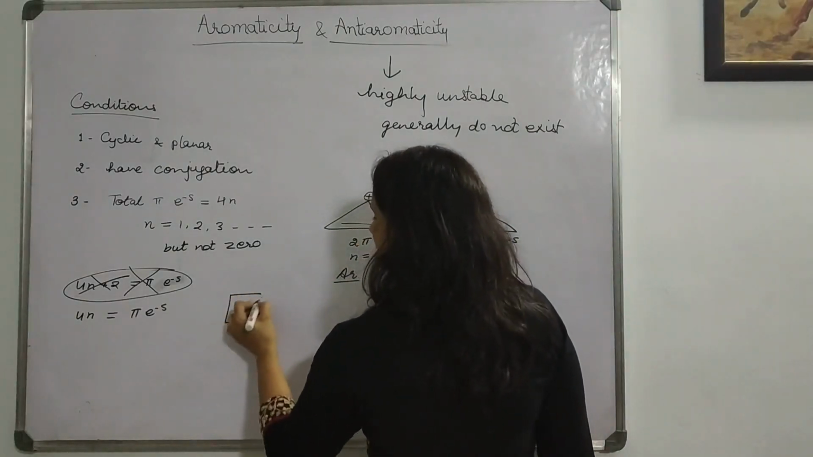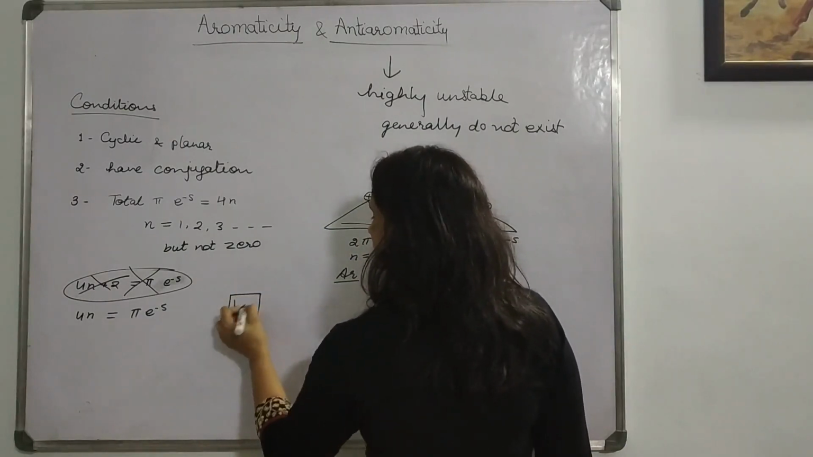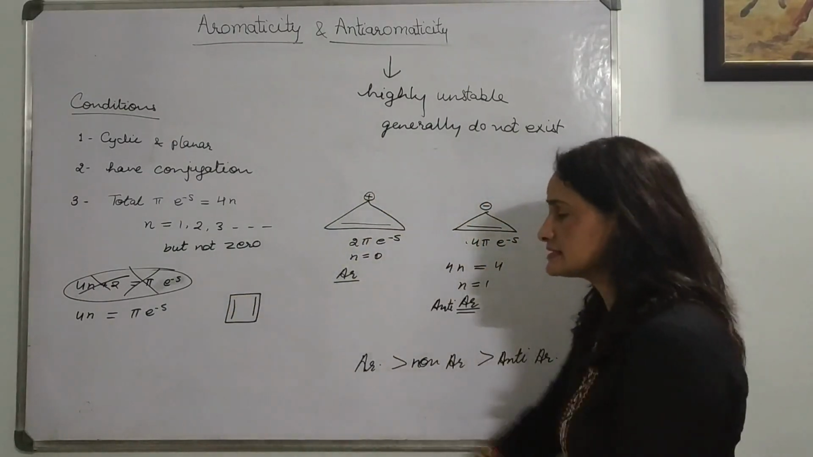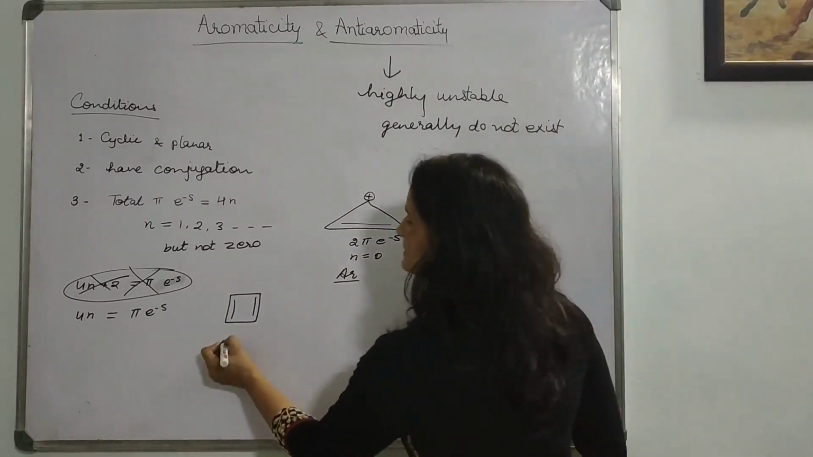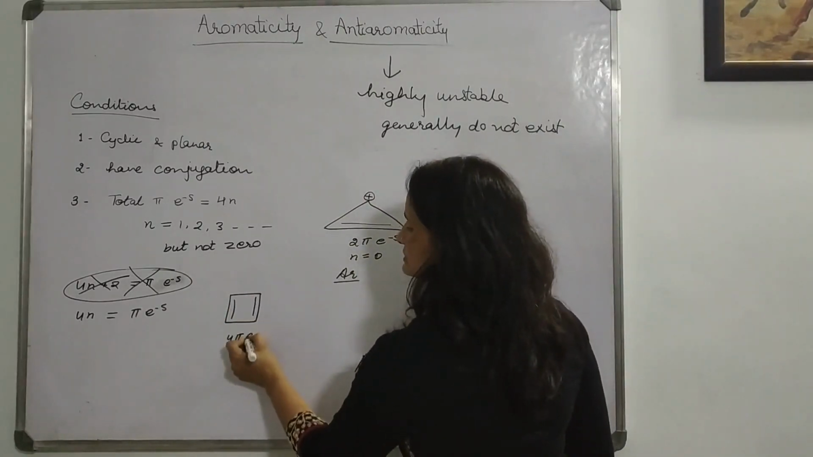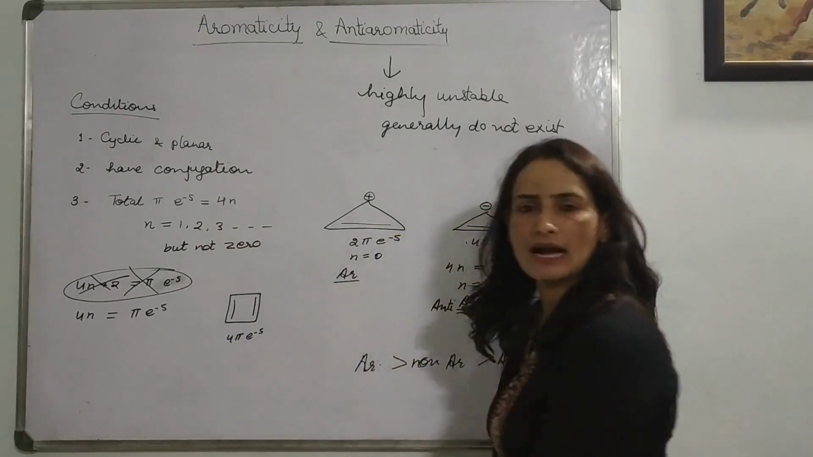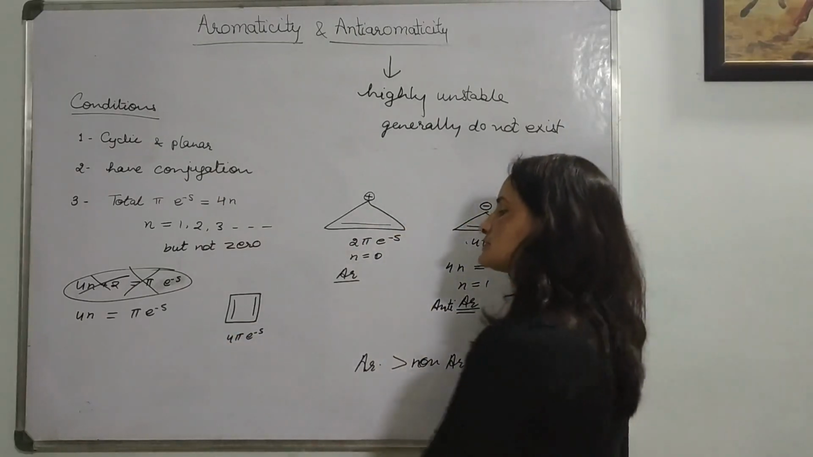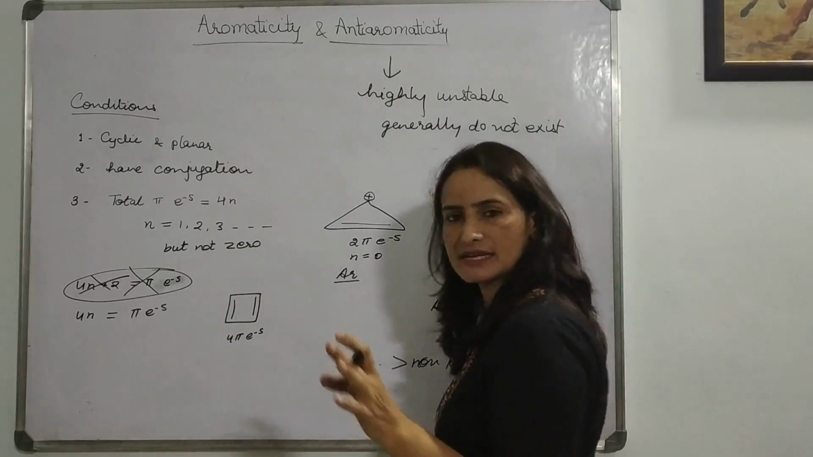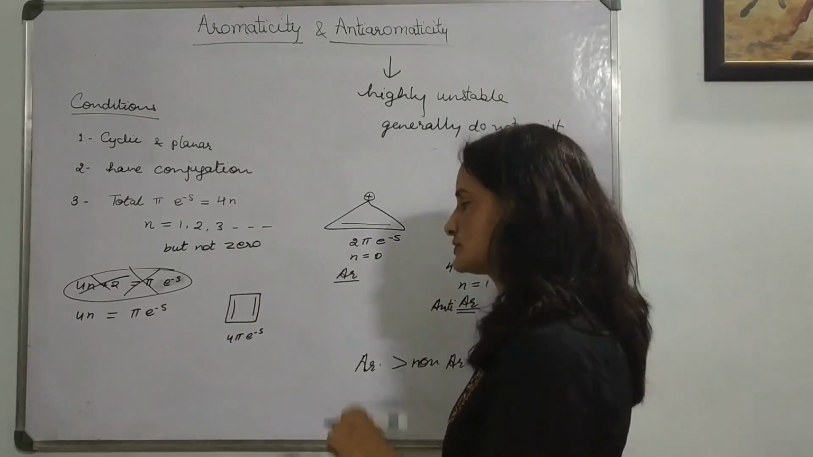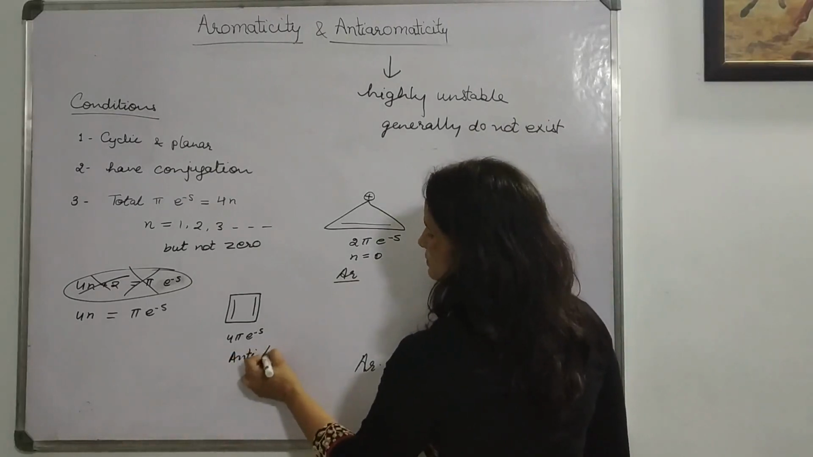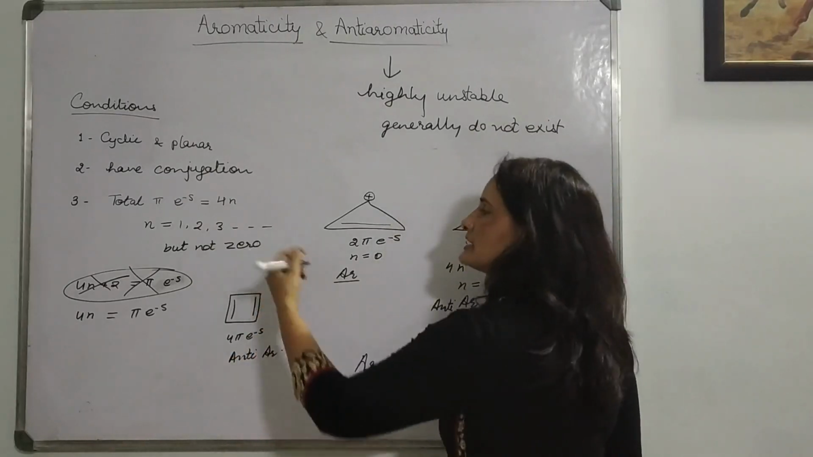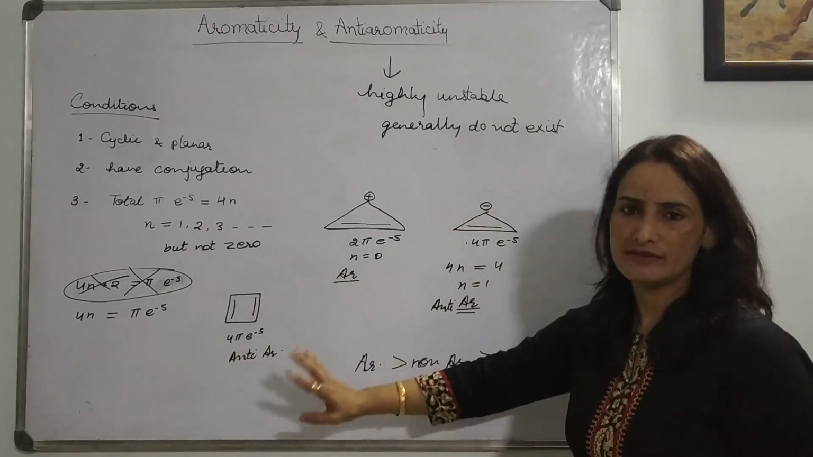Let's see some more examples of anti-aromaticity. For example, you have this example. This is a very important case. I will discuss it in detail also. How many pi electrons? 4 pi electrons. So 4 pi electrons is not a Huckel number. That means cyclic and planar is there, conjugation is there, but it is not following the Huckel rule. It will be anti-aromatic. If you want, you can put it in the anti-aromatic 4n rule and get the value.